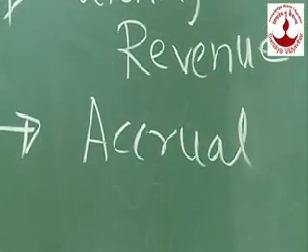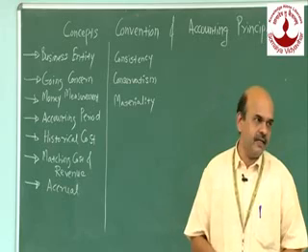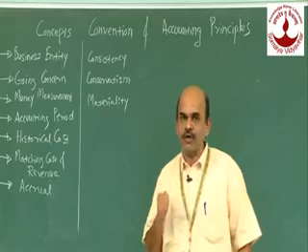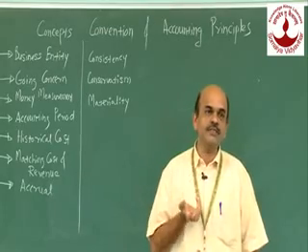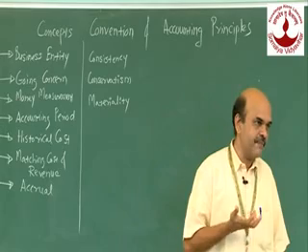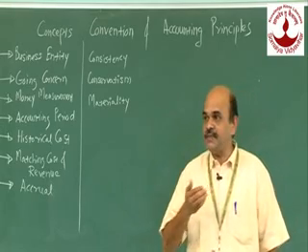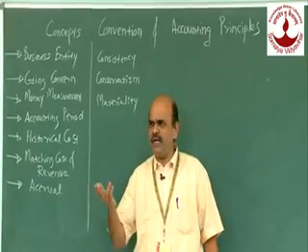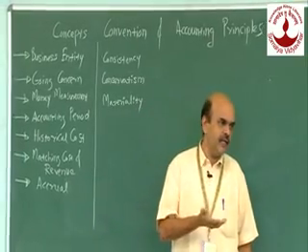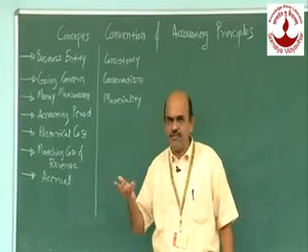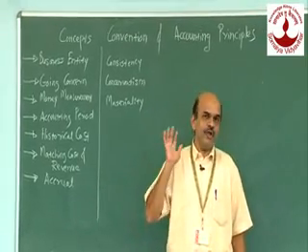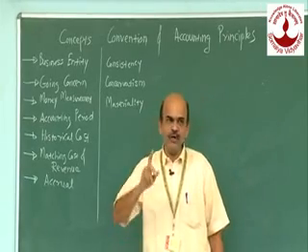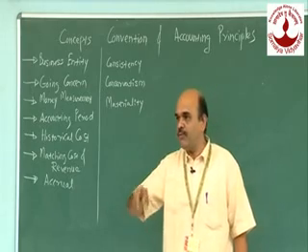Now you know very well how the balance sheet is prepared, and on the liability side there are certain account heads which we record. For example, outstanding expenses. What exactly do outstanding expenses mean? Outstanding expenses are expenses which I am supposed to pay but have not paid. It can be outstanding rent, outstanding salary, electricity, telephone bill, printing, any expenditure which I have incurred but not paid. I am going to pay it in the next accounting period.